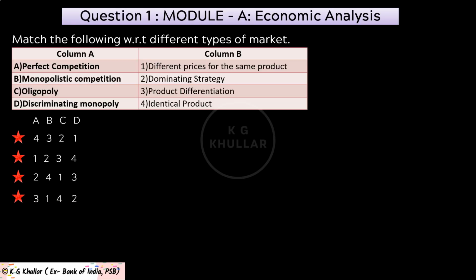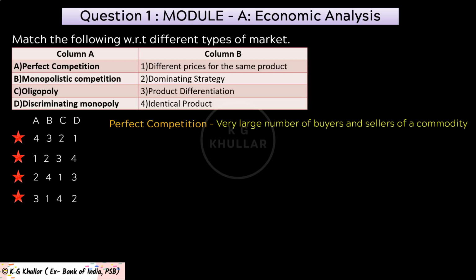Now friends, to answer this question, you must know all these concepts given in column A. Let's first discuss all these in brief. So first is perfect competition. Now perfect competition refers to a type of market where there are a large number of buyers and sellers of a commodity. Now sellers in this market sell homogeneous or identical product at a price which is determined by the market.